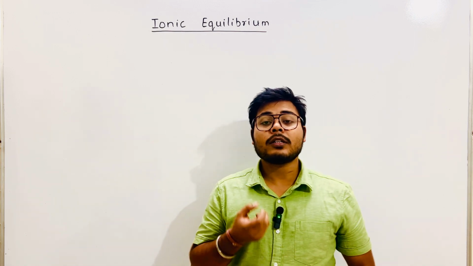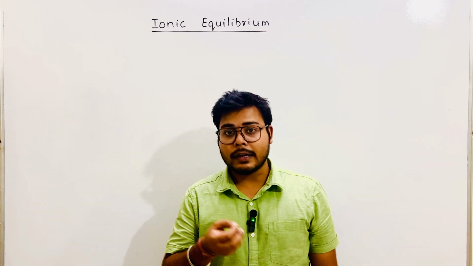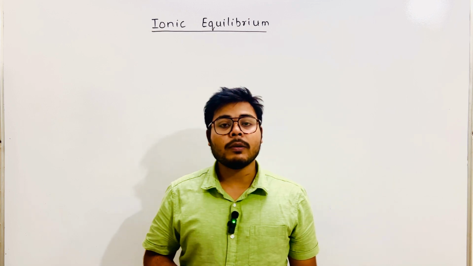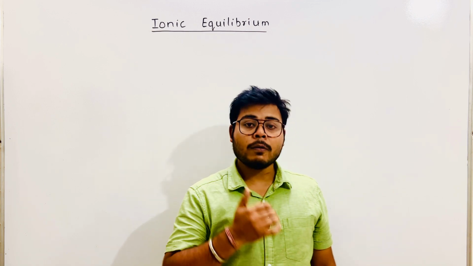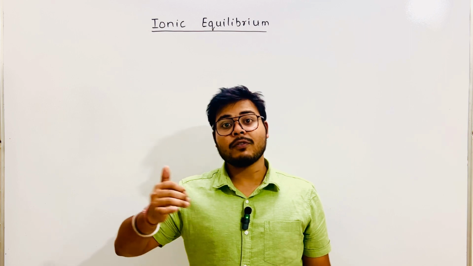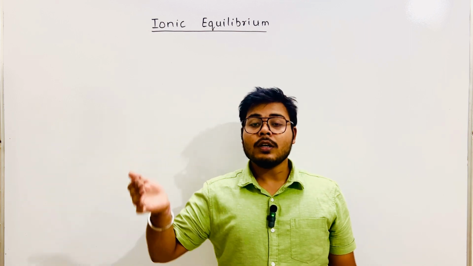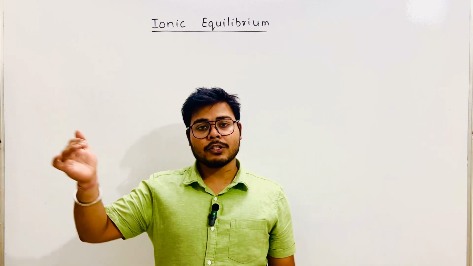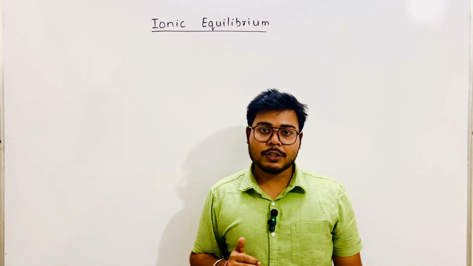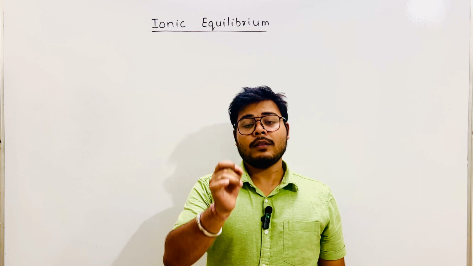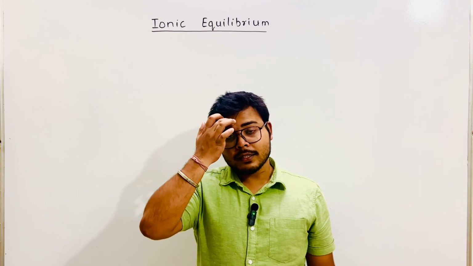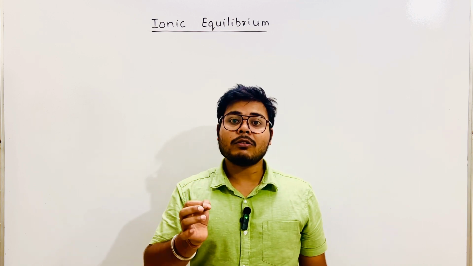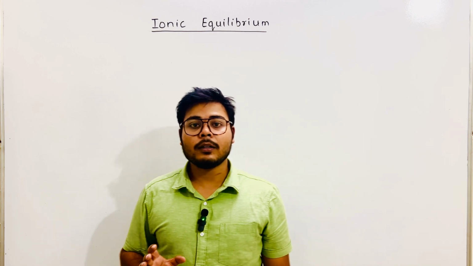We are talking about dynamic equilibrium, not static equilibrium. Dynamic equilibrium means the rate of the forward reaction is equal to the rate of the backward reaction. The moment the reaction achieves this state, we say that equilibrium has been achieved.